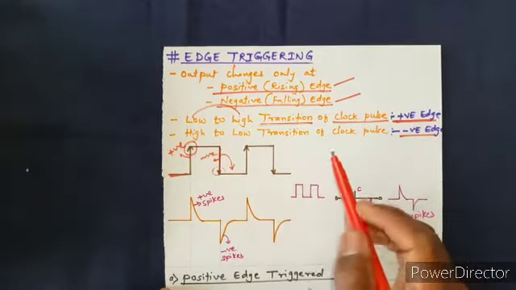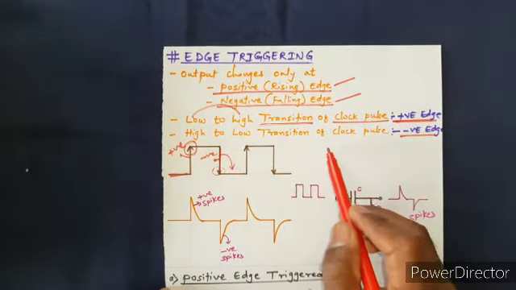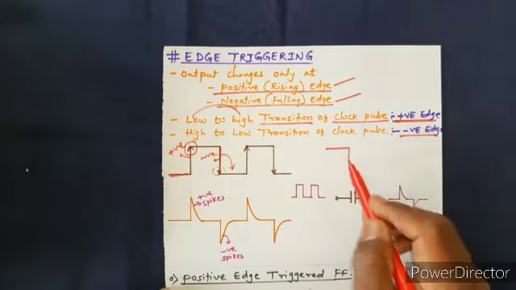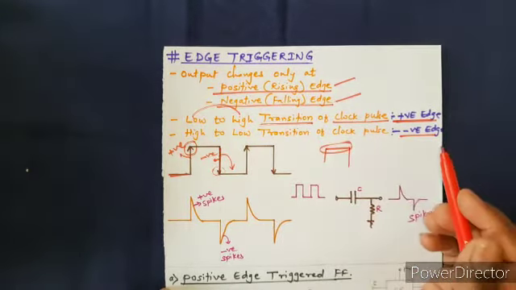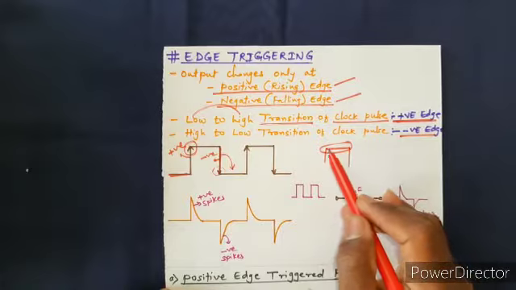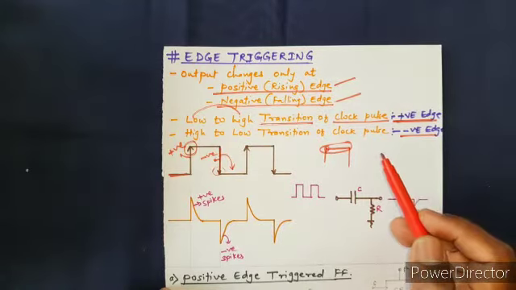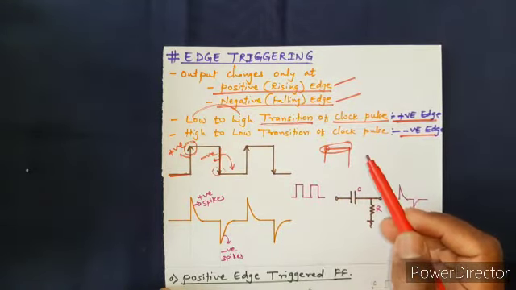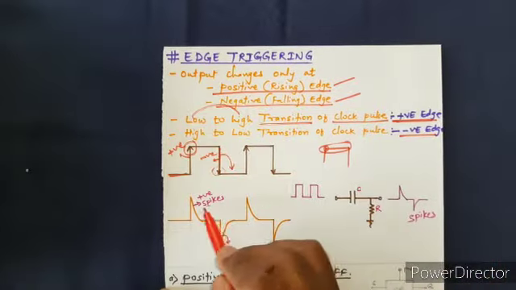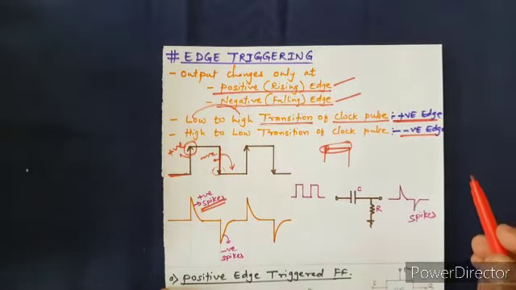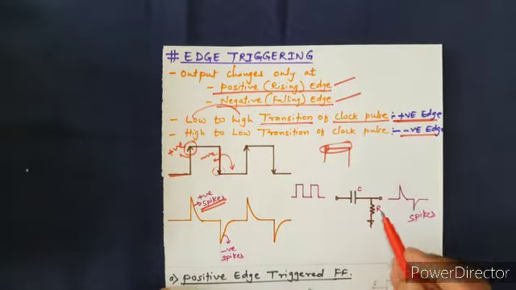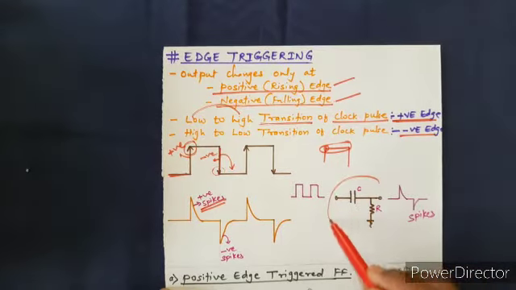This clock pulse ranges from this point to this point, but we want just a very specific point. This sharp pulse, called a spike, is achieved with the help of this circuit.